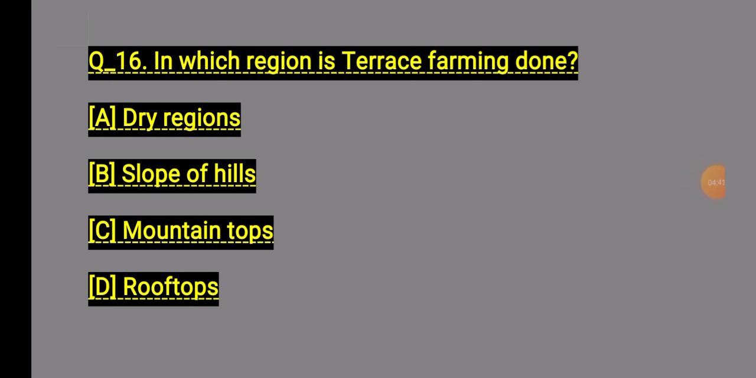Number A, dry regions. Number B, slopes of hills. Number C, mountain tops. Number D, rooftops. Which option is correct?